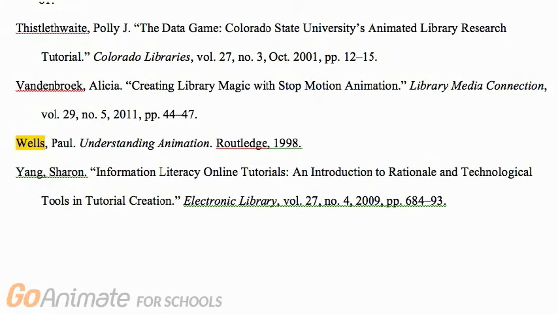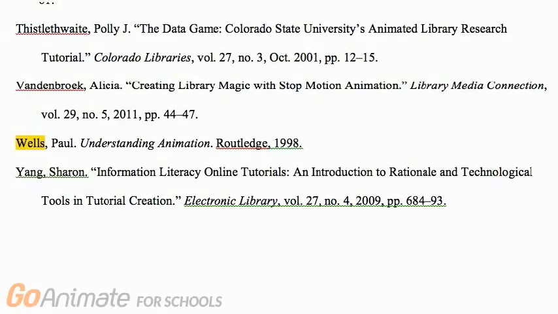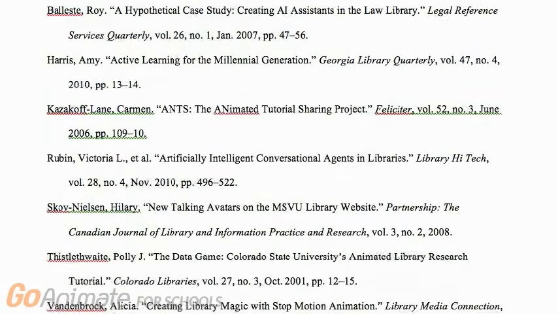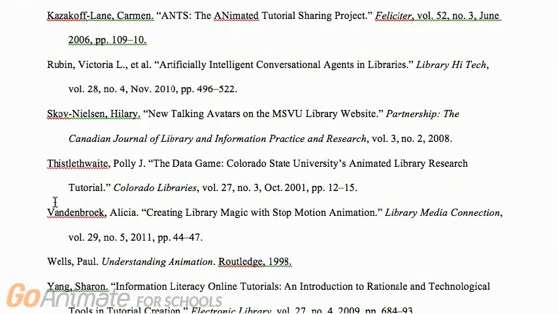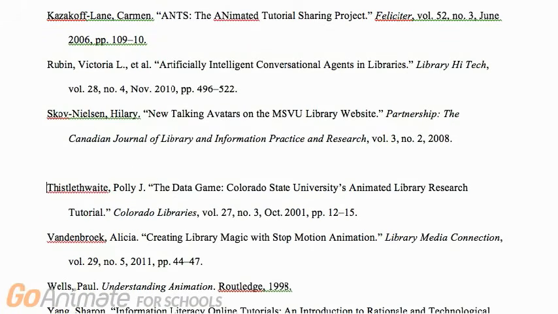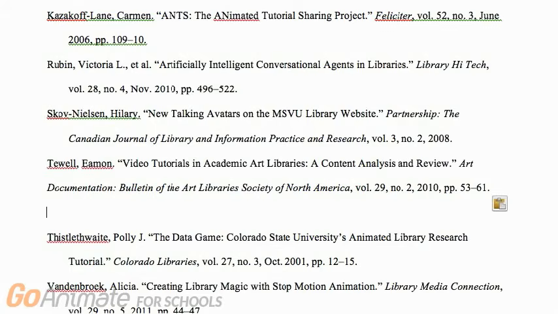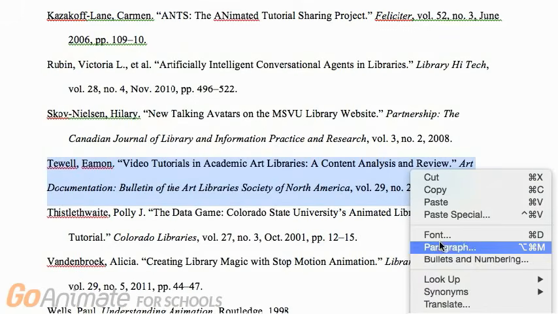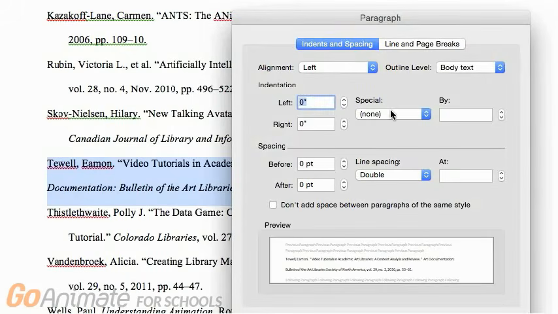This bibliography is an MLA style. Usually, every citation included in a bibliography or works cited page is indented after the first line. This is called a hanging indentation in Microsoft Word. You can do it by selecting the text you want to indent, right-clicking on it, and selecting the paragraph menu.